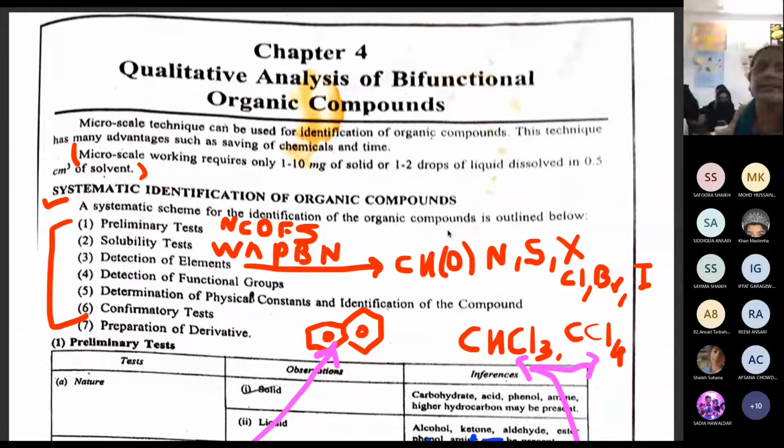Clear? Now, systematic identification. Why is it called systematic identification? Because it has a total of 6 steps we are going to do. Total 6 steps are there.